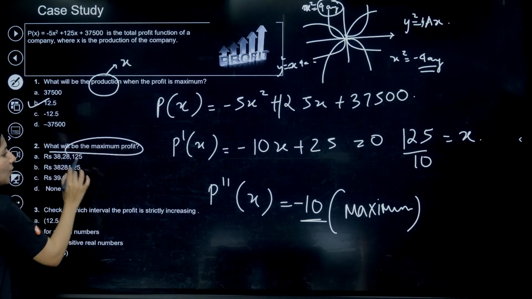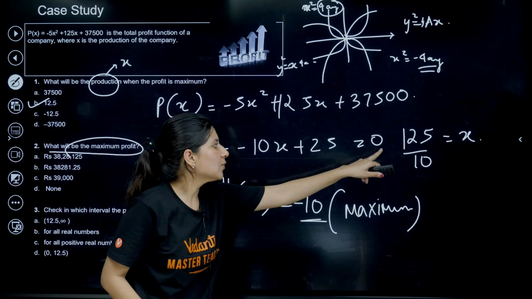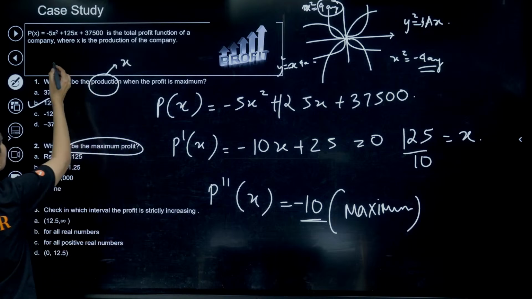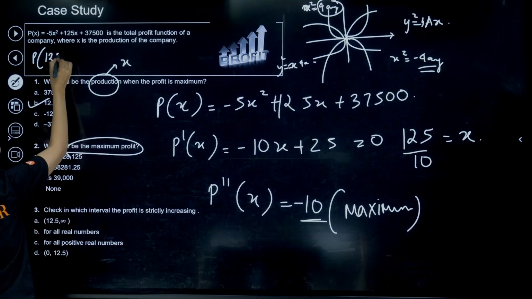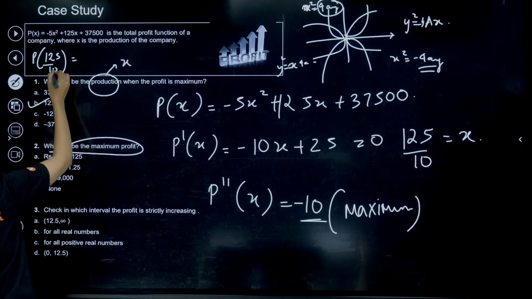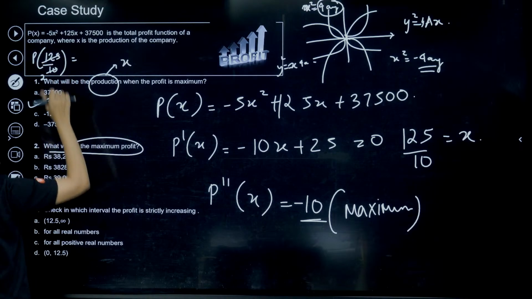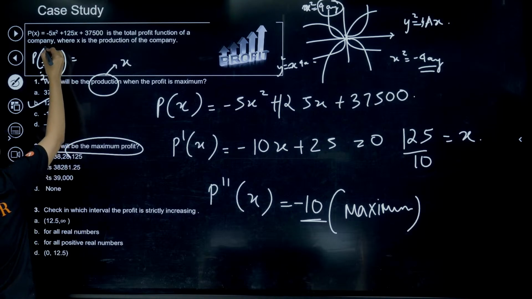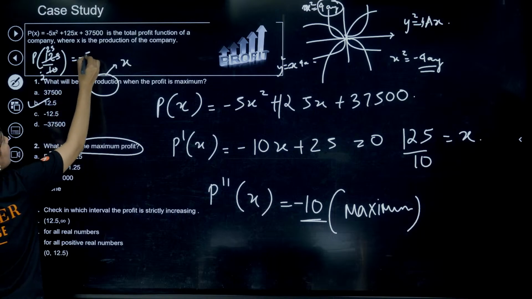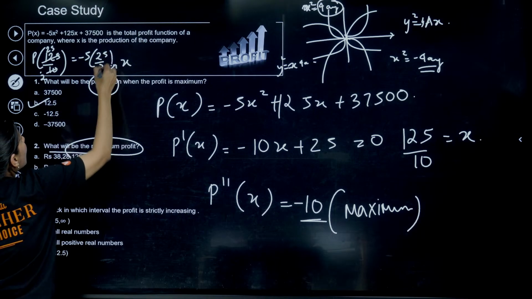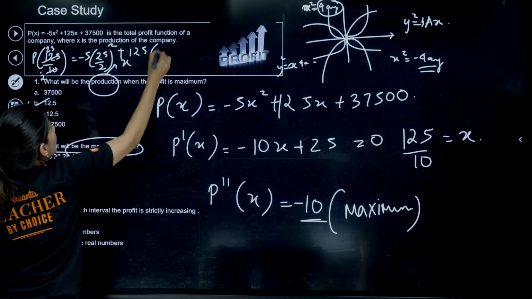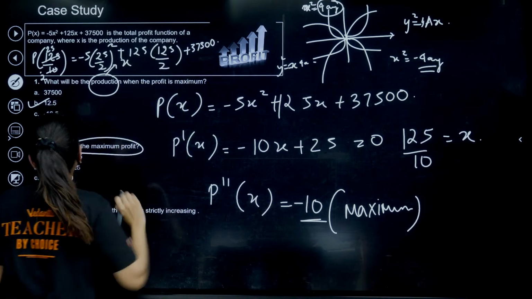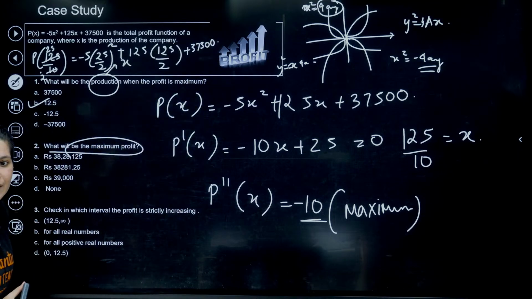What will be the maximum profit? So x is equal to 125 by 10. The moment I put the value over here, P of 125 by 10 will give me the final answer. So 5 2s are 10, then we are having 5 2s are 10, so 25 by 2, right? So minus 5 times (25 by 2) square plus 125 by 2 and plus 37500. Whatever your answer is, it should match.